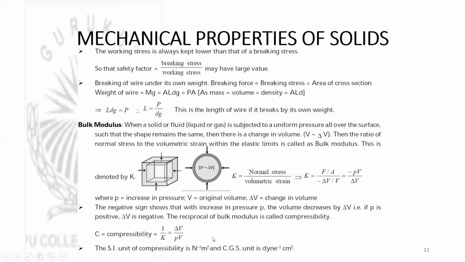Next, the reciprocal of bulk modulus is called compressibility. The unit of compressibility is per Newton meter square, or meter square per Newton in another way, and the CGS unit is centimeter square per dyne. And you need to remember that all the moduli of elasticity will have SI units of Newton per meter square, and CGS unit of dyne per centimeter square.